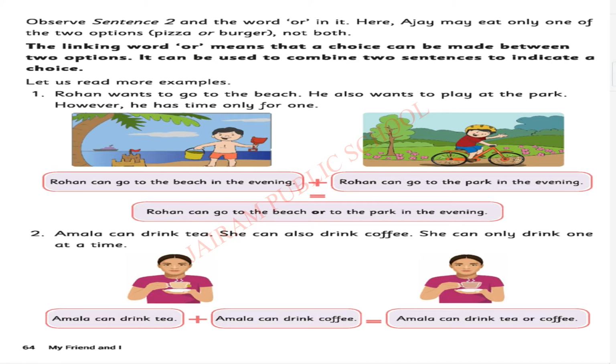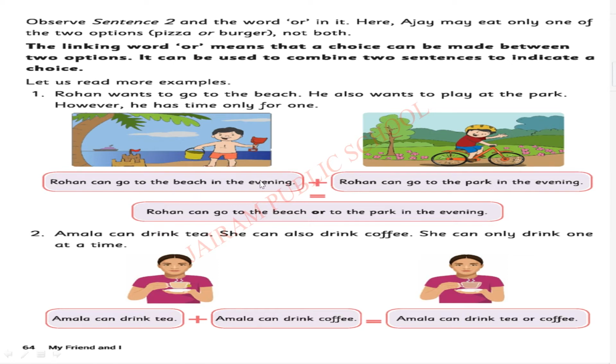Or can be used to combine two sentences to indicate a choice. With and you cannot make any choice, but with or you can make a choice between two options. So you can combine two sentences using the linking word or also.